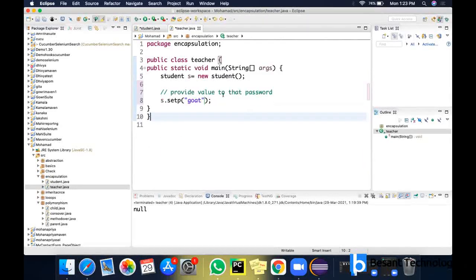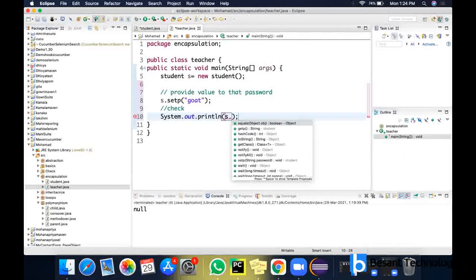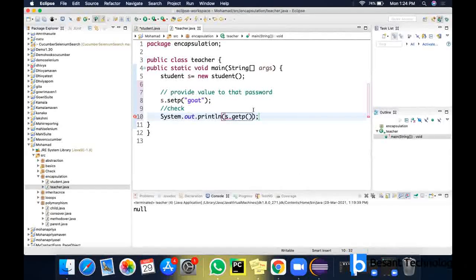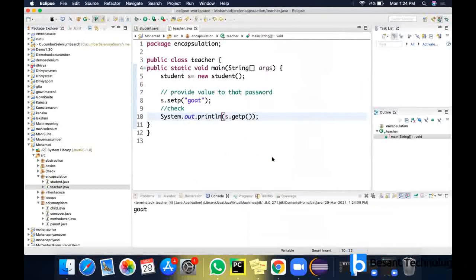If you want to see the value or set the value of a global private variable, you can do it through the set method and get method. Now I have set the value of this password, and I want to check whether it is correctly done or not. We want to check whether the value that we have given is correctly stored. For that, we use get methods. The get method is a function with a return type, so I have to put it in a print statement. So it is obj.getPassword. Now if I run the code, what will be the password? The password is going to be returned, so it returns Bob.